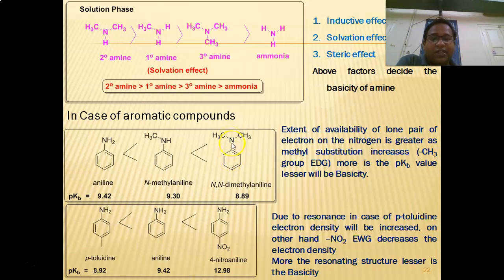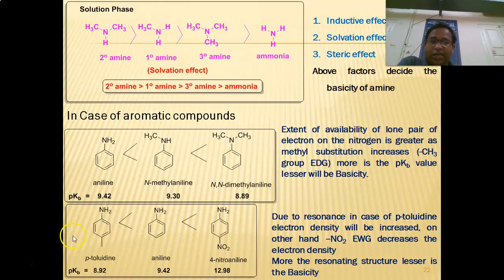If you see the pKb values of aniline, 9.42, 9.30, 8.89, this indicates the basicity of the molecule. We know that the higher the pKb value, the lesser is the basicity. The higher the Kb value, the dissociation constant, the greater is the basicity. These are the two points you have to remember.